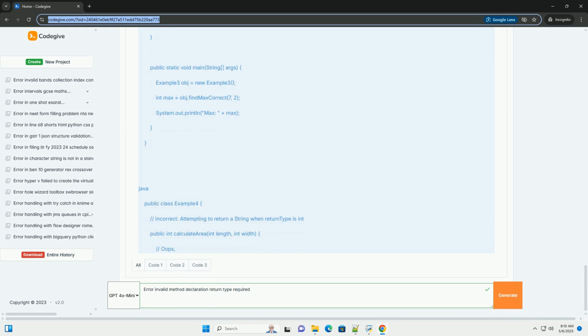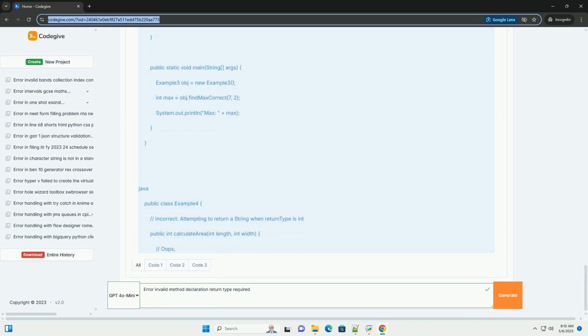Incorrectly assuming no return type is necessary. Sometimes you might think that because a method doesn't explicitly calculate and return a value, it doesn't need a return type. This is wrong. If the method doesn't return anything, you must use void. The first printMessage method is missing a return type. The corrected version specifies void, indicating that the method performs an action, printing to the console, but doesn't return anything to the caller.